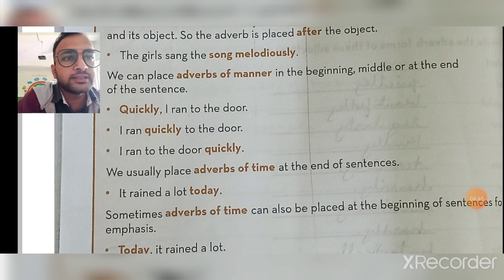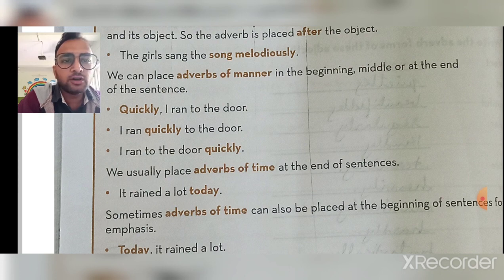So we can place an adverb of manner in the beginning, middle or at the end of the sentence. Quickly I ran to the door. I ran quickly to the door. I ran to the door quickly. So these are all adverbs of manner that we can use in the beginning, middle or at the end of the sentence. We usually place an adverb of time at the end of the sentence.